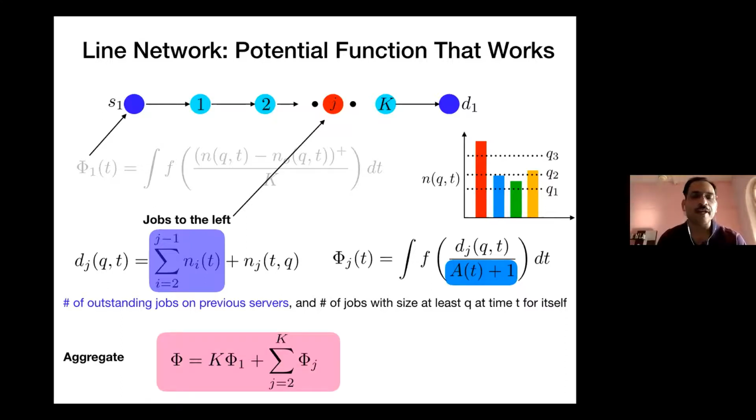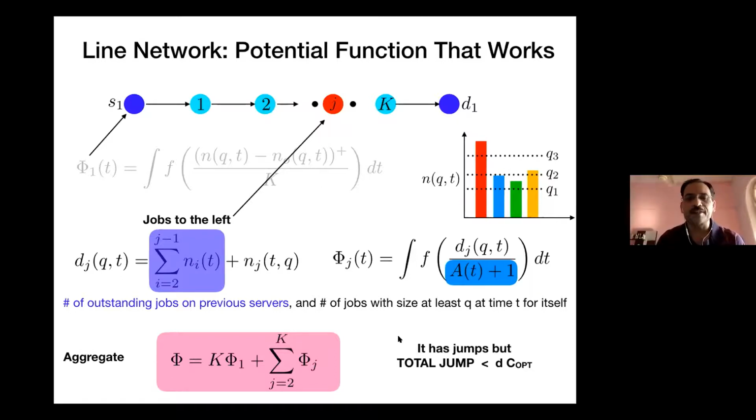Remember we have to finally give one overall aggregate potential function. So now we add these together. We scale up the first potential function k times, and then add the potential function defined for each of the others additively. This is defined for 1, 2, 3 progressively, and you add all of them together. So now you can see already how difficult the choice of a potential function is, even for the simplest possible network. I want to work with the arbitrary general directed network.